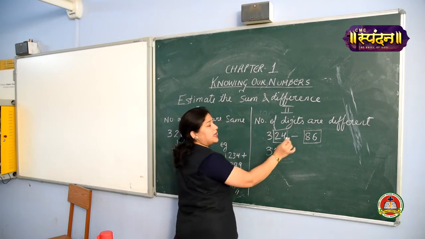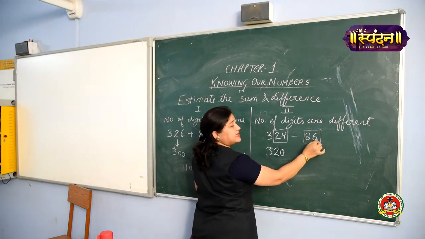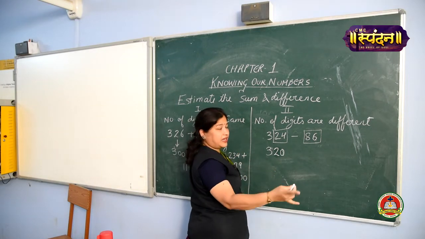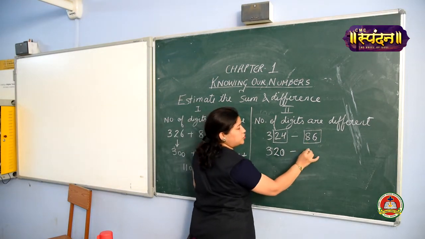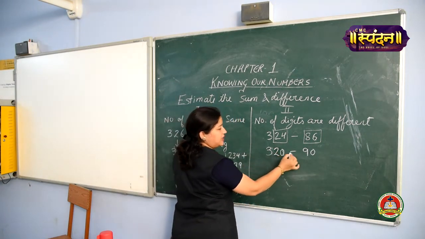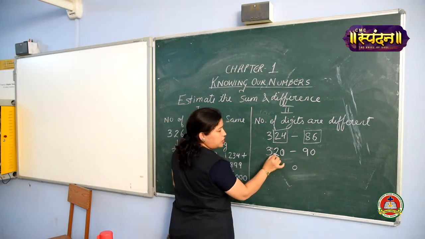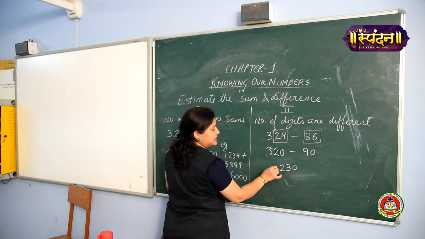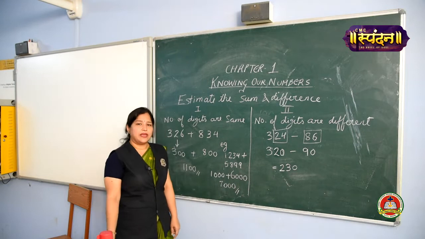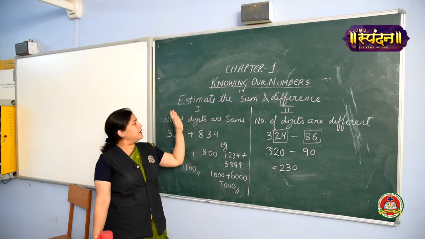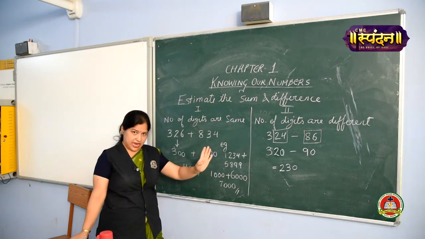Clear? This 86 is lying between which two tens? 80 and 90. So 86 will be rounded off to 90. Let's subtract: 0, 0, 0, 12 minus 9 is 3, and 230 is our answer. I hope I am clear. Both the rules are clear. Rule 1, when we have the number of digits the same.